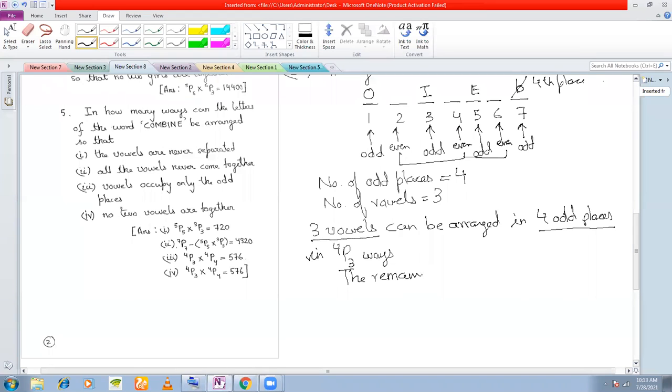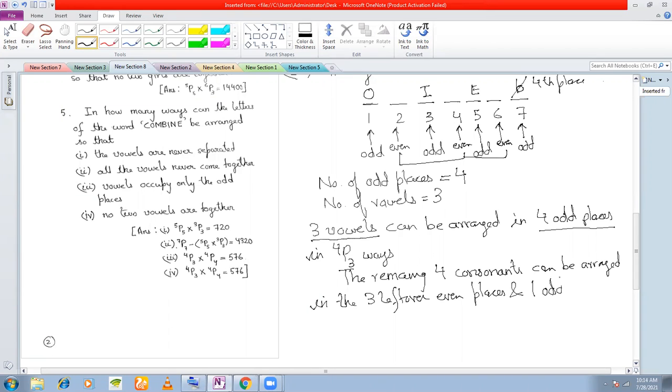The remaining 4 letters, consonants in fact, can be arranged in 3 leftover even places and 1 odd place. That is 4 places. In how many ways? 4p4 ways.